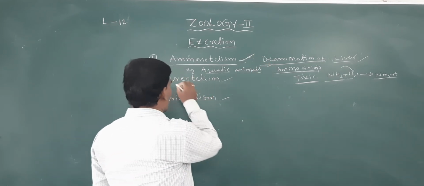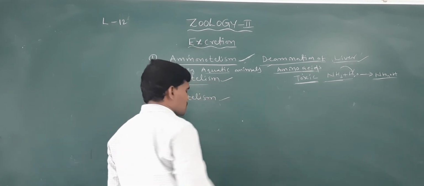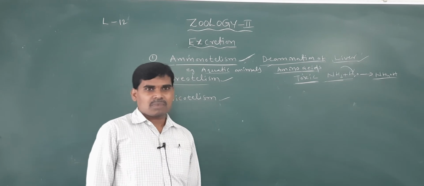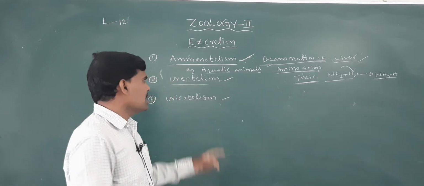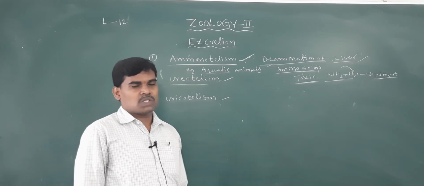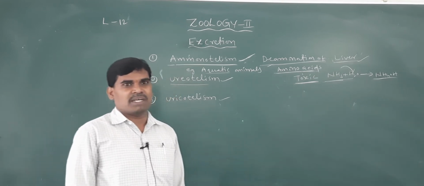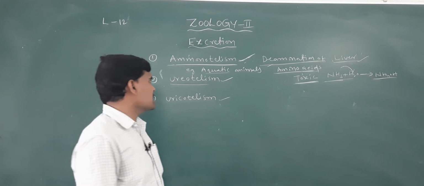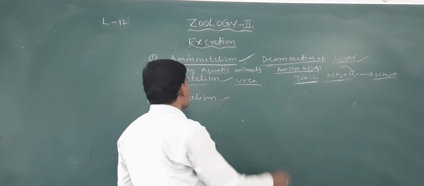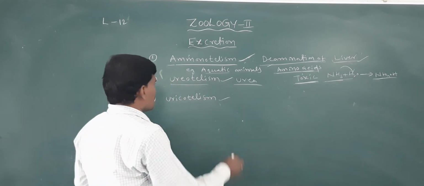The second one is ureotelism. The elimination of nitrogenous waste material as urea is called ureotelism.